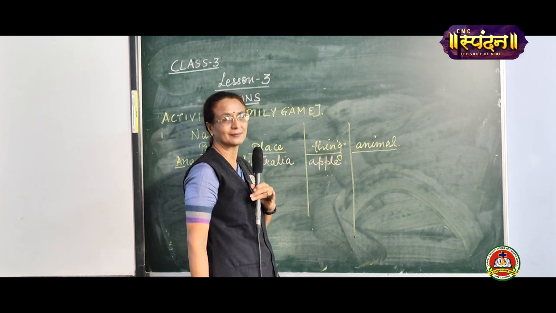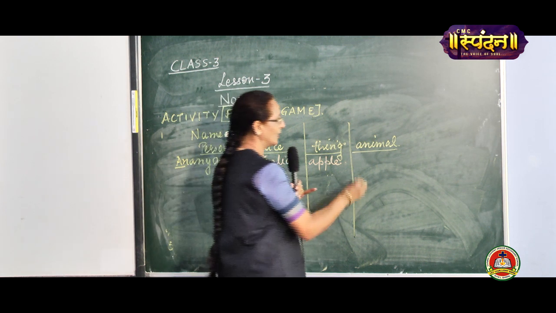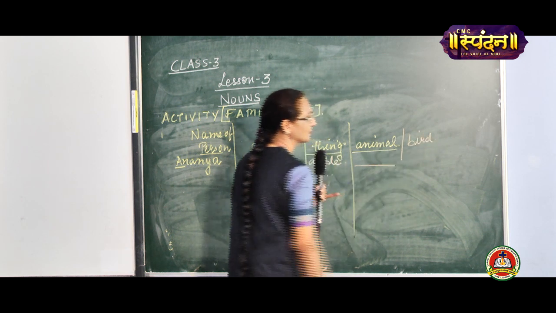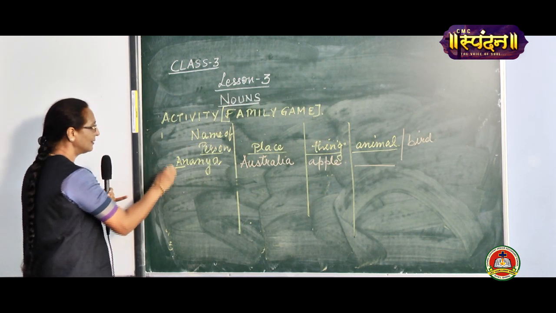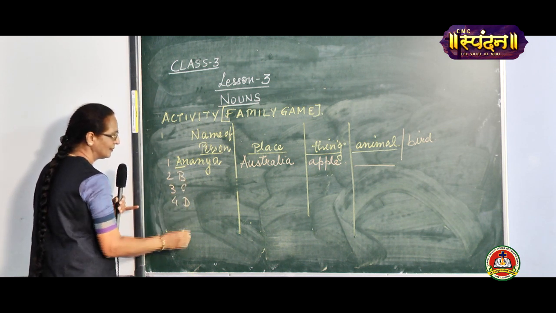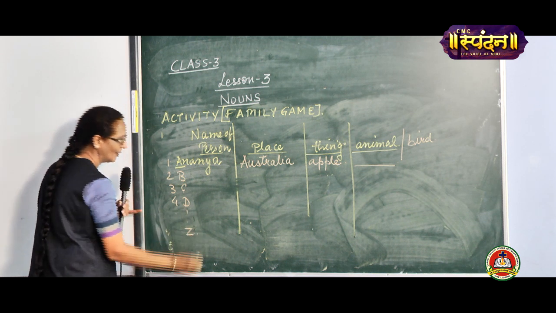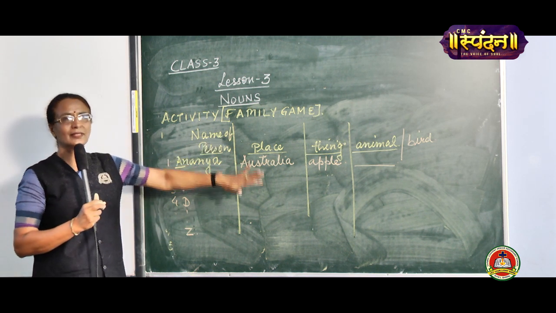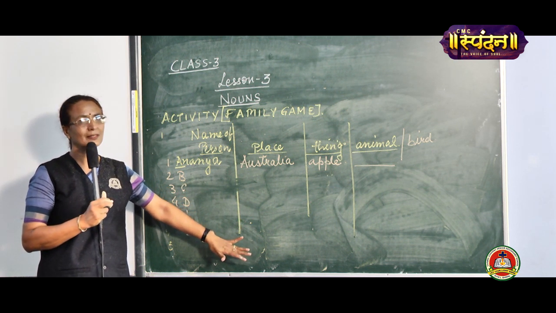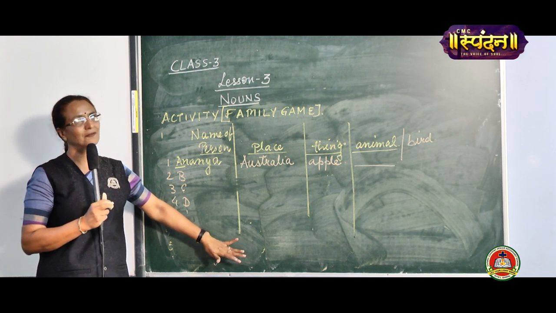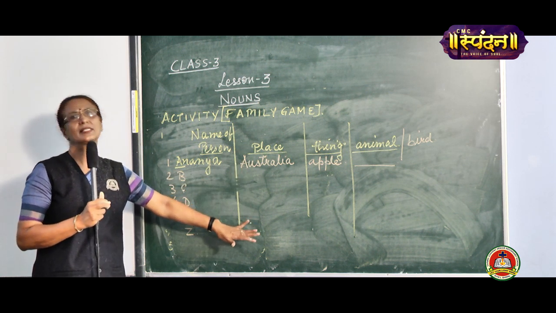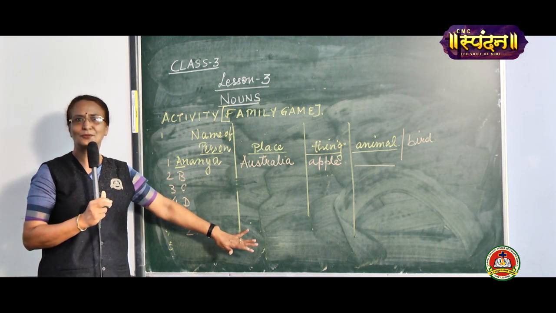Animal beginning with A. If you're not getting animal, you can also take bird. Is that clear? In this way, A, B, C, D till Z, you find out all these new things. Many words you will not be able to find, but then Google it and look into the dictionary and find out some new words. You will really enjoy. And you can write down as many words as you get. Is that clear to all of you children?